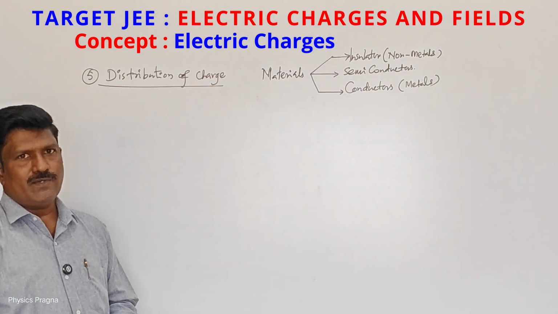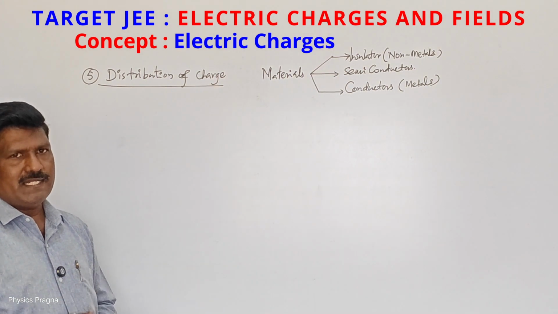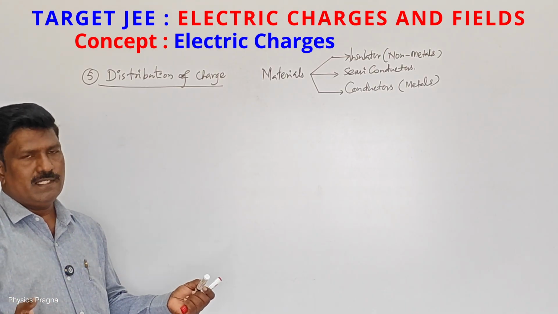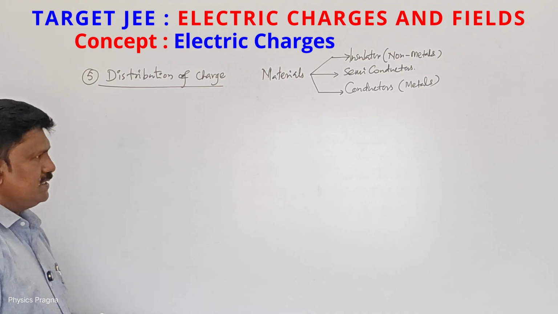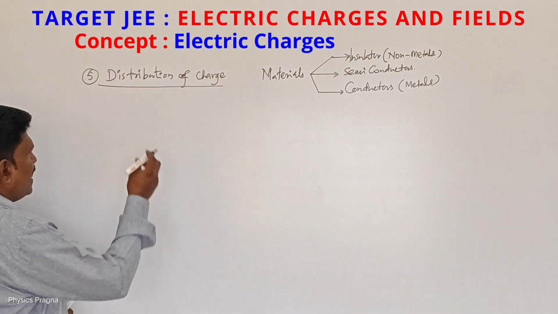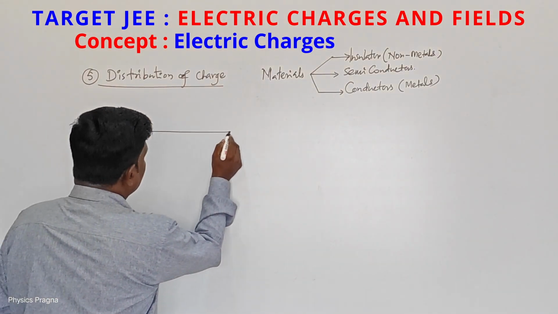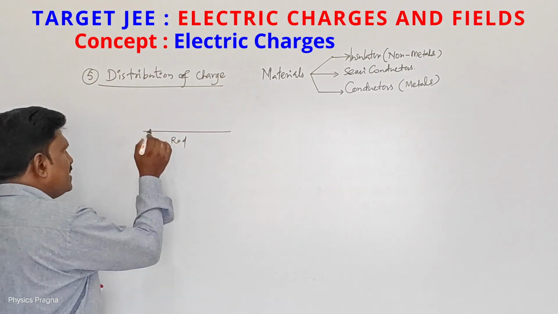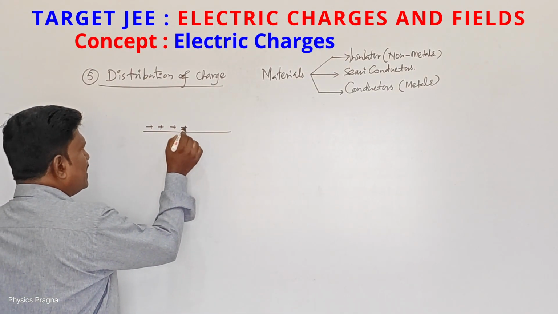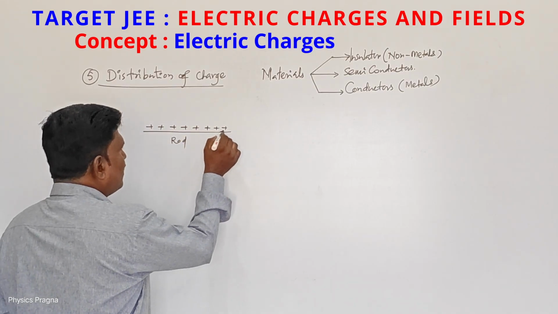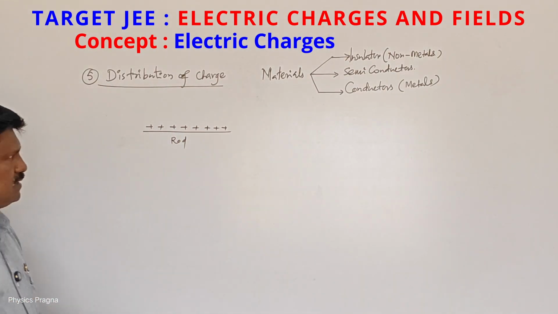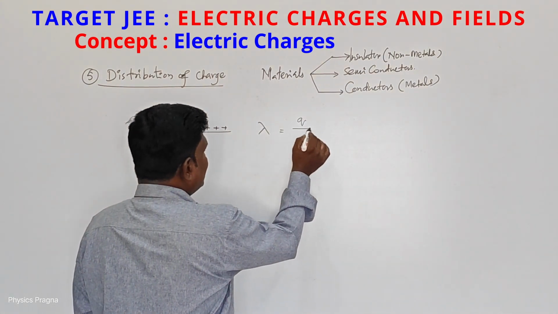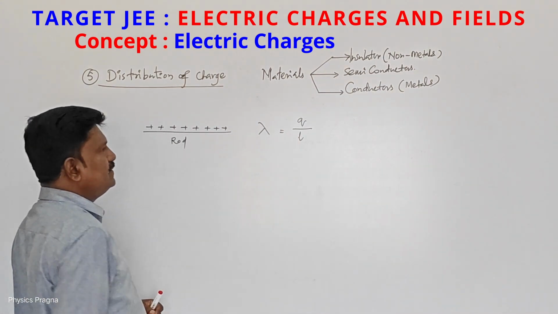Now let us discuss conductors. Conductors means naturally metals. In metals, the electrons have the freedom to move everywhere inside the conductor. So for conductors, see, I have taken a rod. This is a conducting rod. I have supplied a charge. This charge resides always along the length of the rod. So here also we can calculate linear charge density, charge per length.